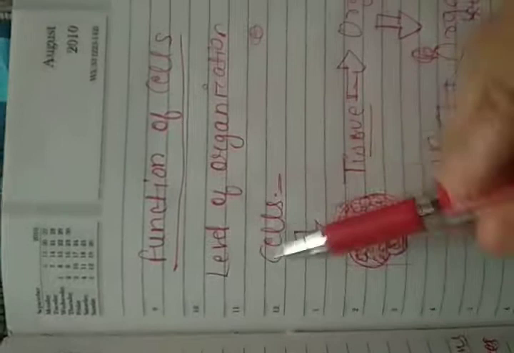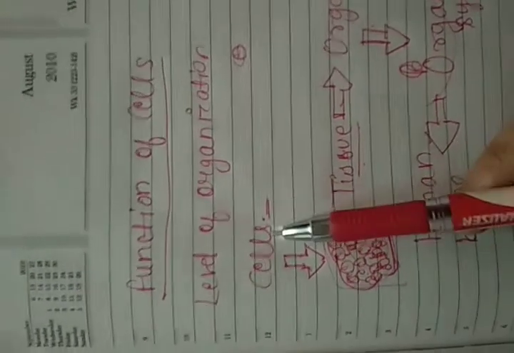So the respiratory system is not the only system present inside the human being. There is the excretory system, digestive system. Now what we can see is that a human being is made up of cells, then cells group together to form tissue, tissues group together to form organs, organs group together to form organ systems, which group together to form a human being.